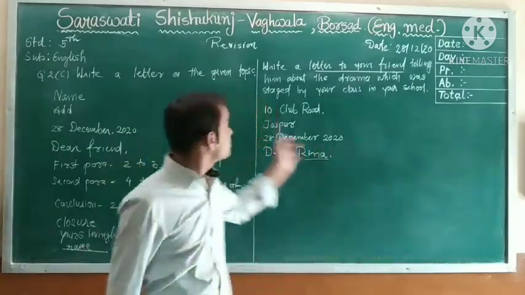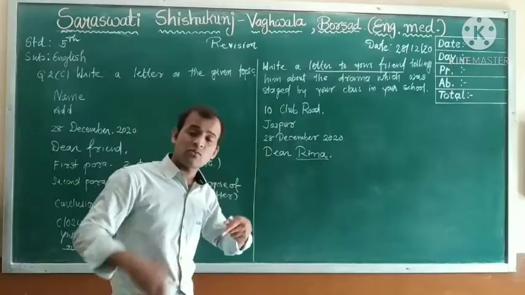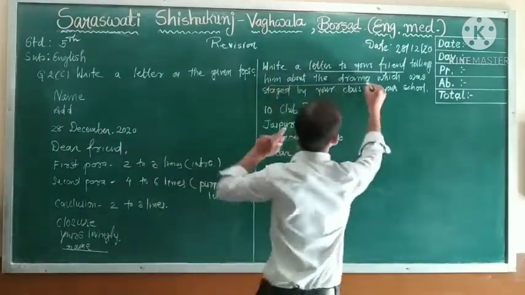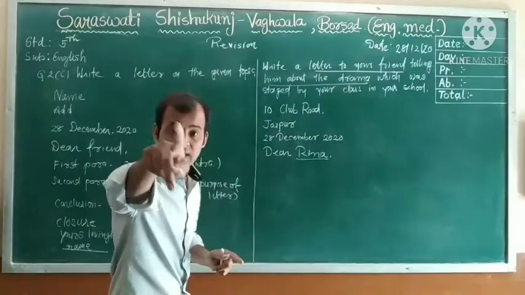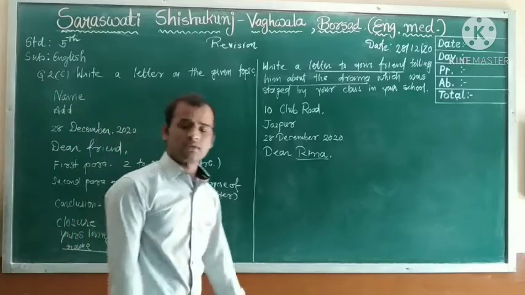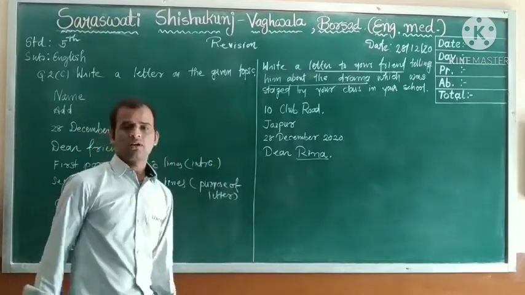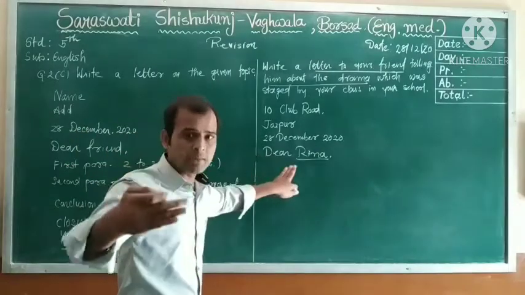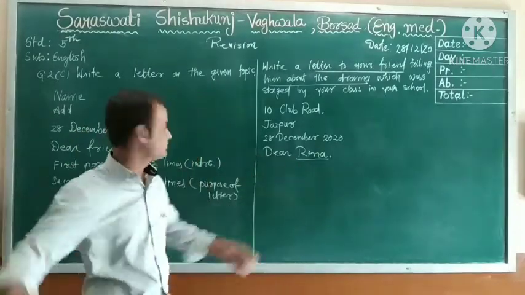The first para. And afterwards, what is the purpose for writing the letter? Telling him about the drama which was staged by you. That will come in the second para. Clear? So dear students, let's start. Dear Rina. Now the opening paragraph.